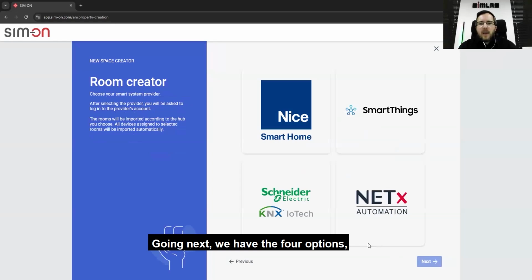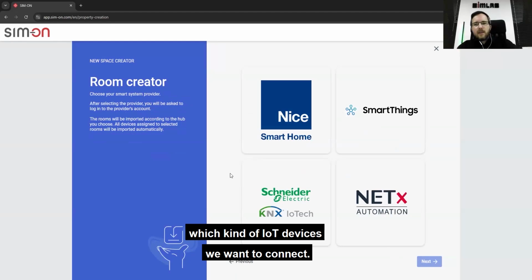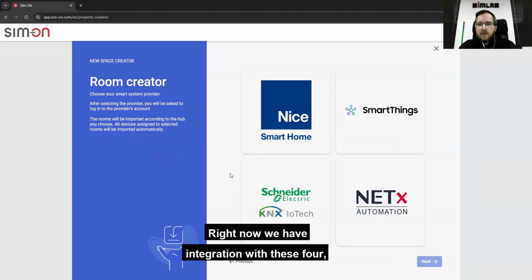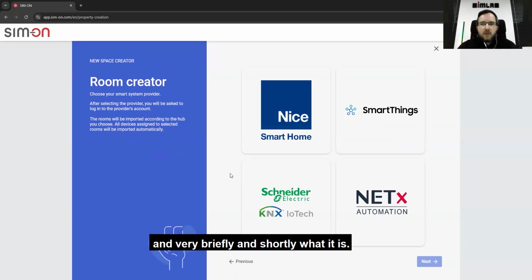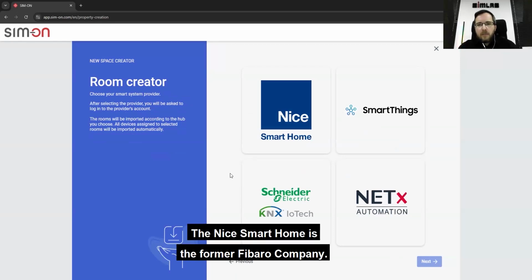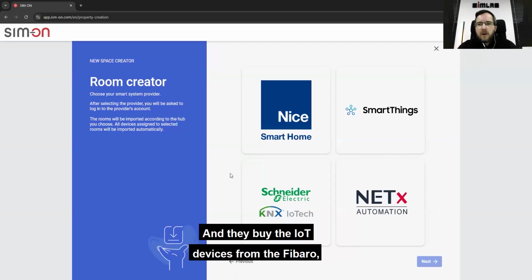Going next, we have four options for which kind of IoT devices we want to connect. Right now, we have integration with these four, and I'll briefly explain what they are. Nice Smart Home is the former Fibaro company. Right now, it's an Italian big manufacturer of barriers and gates for garages and so on, and they buy the IoT devices from Fibaro and sell them under their brand as Nice Smart Home. This one we have installed in our office.